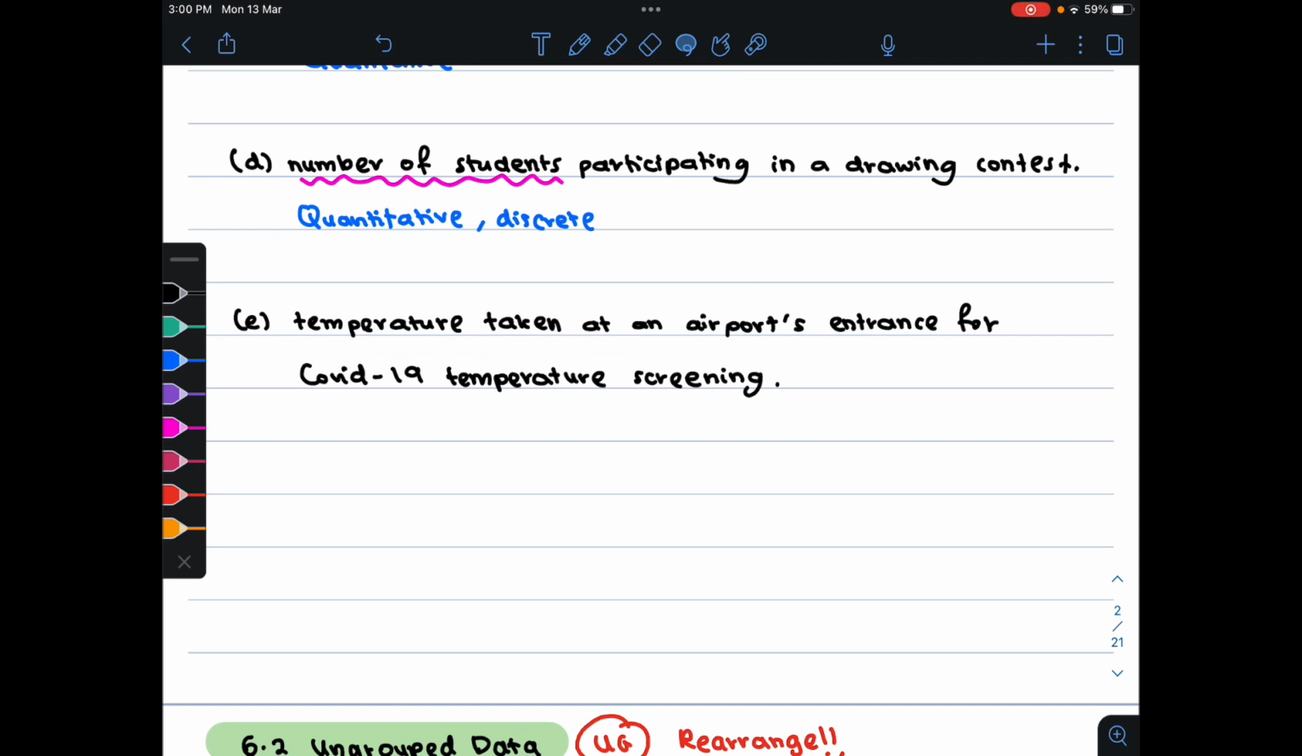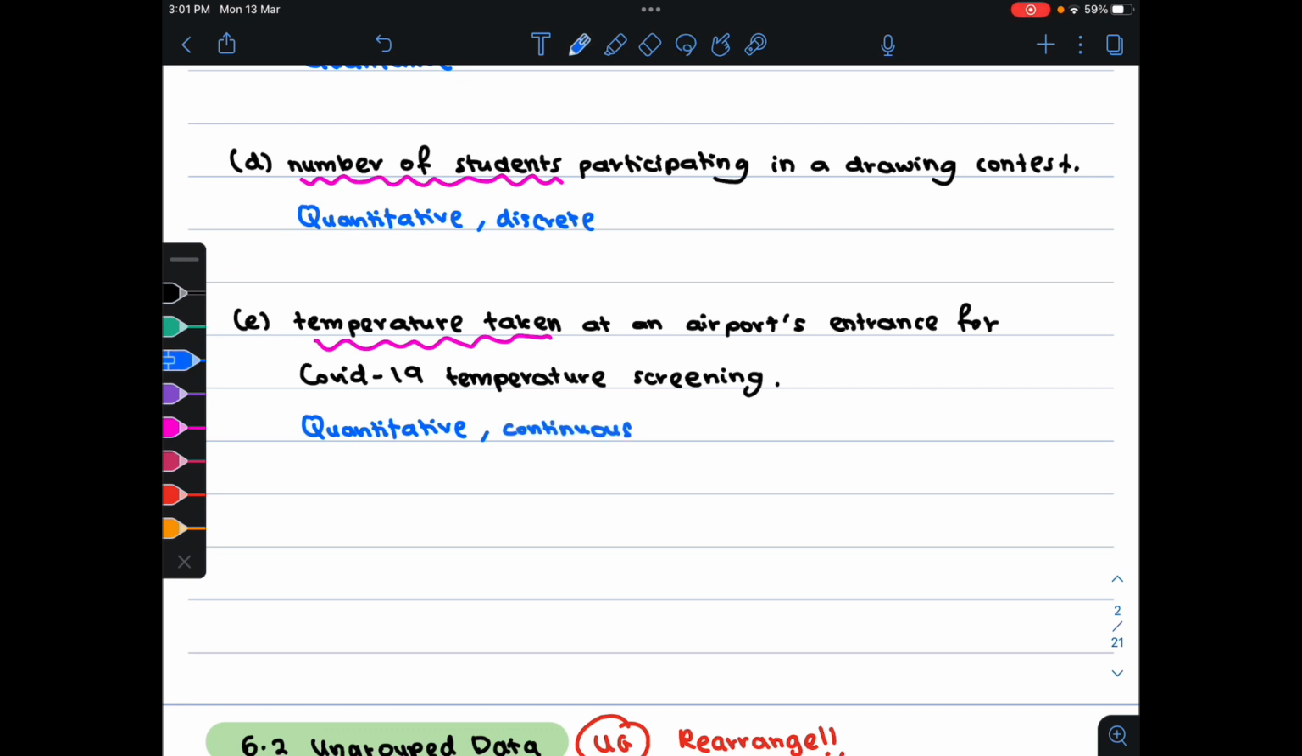And the last part is temperature taken. Temperature can be measured and we're talking about quantity. Therefore, this is quantitative data. And since temperature can be in decimals, for example, 70.2 degrees Celsius, this is continuous data.